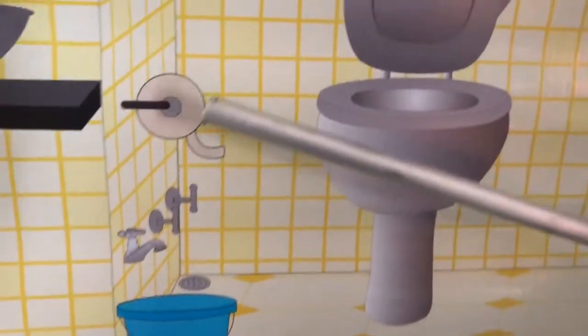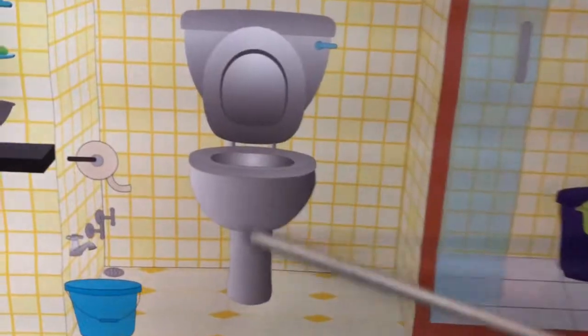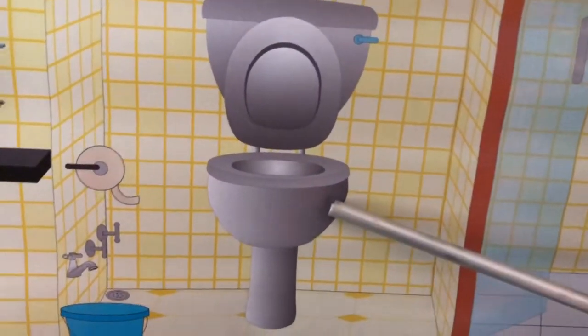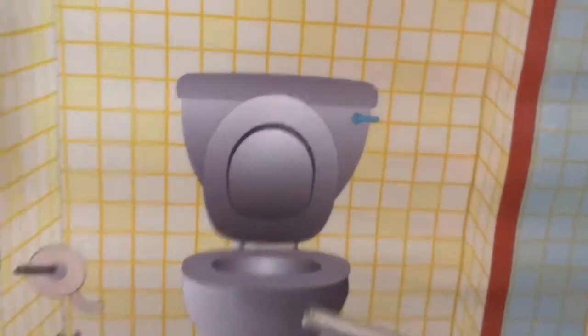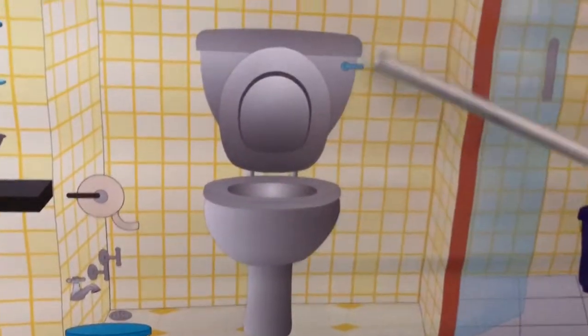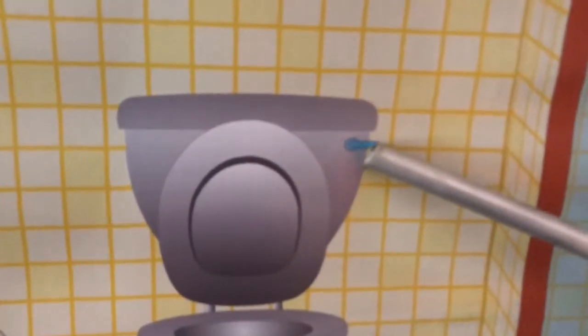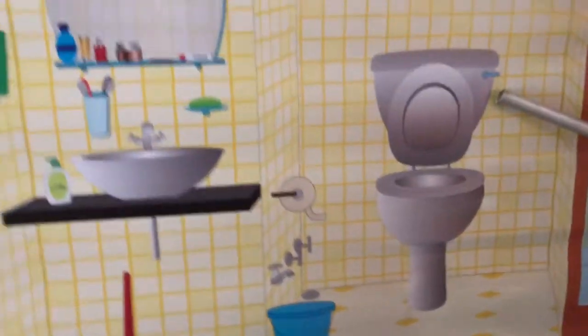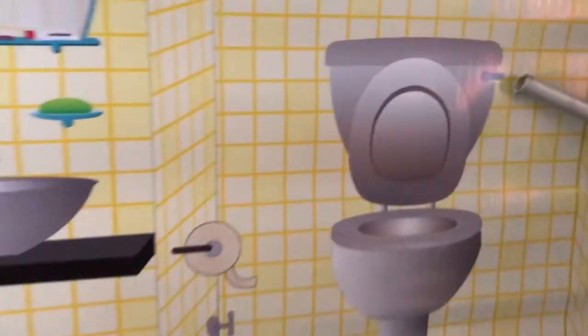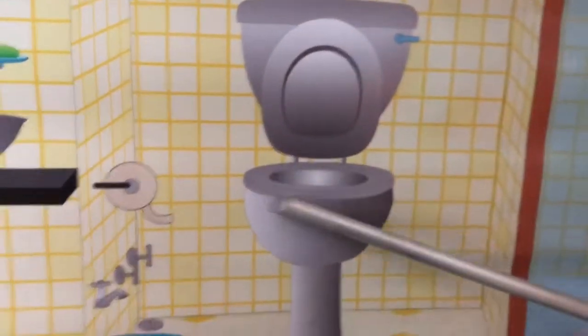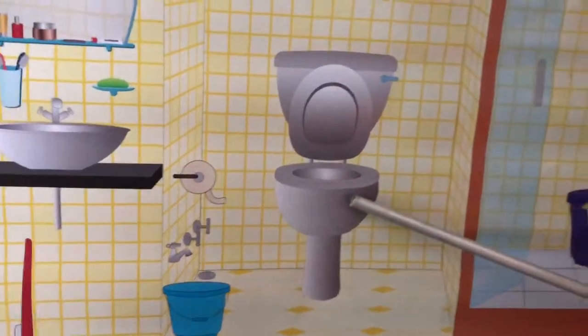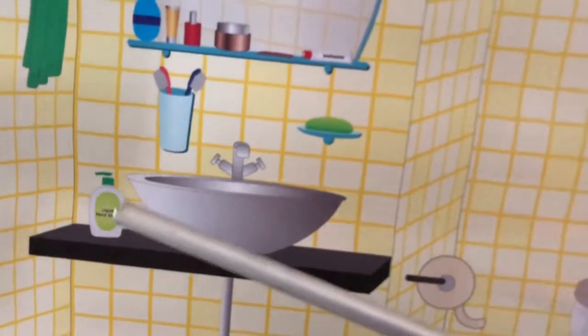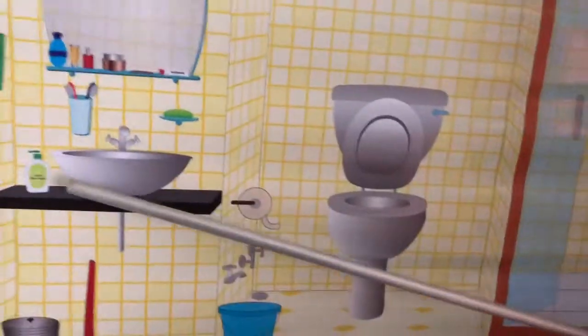Now what is this? Toilet paper. Okay, and what is this? Toilet and commode. We can call it commode also. Whenever I use this, I always flush it. See, you can see this flush button also. You should always remember, children, whenever you go to the washroom, you should always flush it so that every time it is clean. Okay, and after that, you should wash your hands with hand wash, so that no germs will be there in your hand.